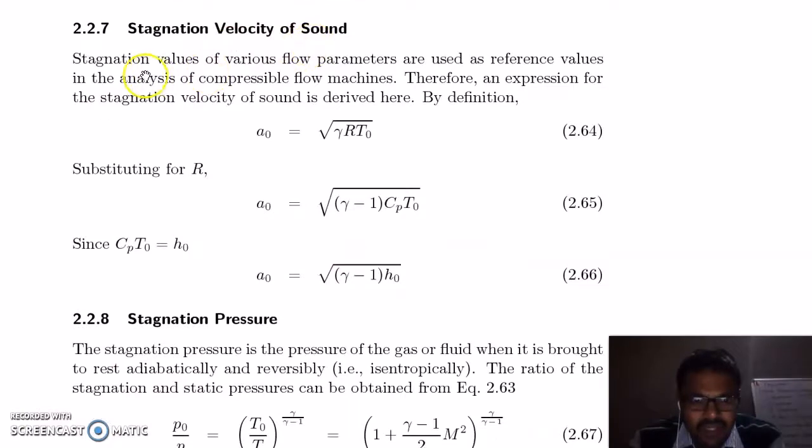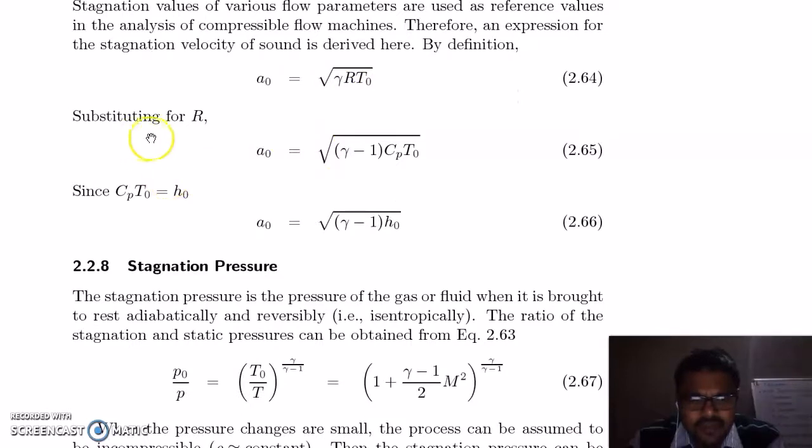Stagnation velocity of sound. Stagnation values of various flow parameters are used as reference values in the analysis of compressible flow machines. Therefore an expression for stagnation velocity of sound is derived here, which is a0 equal to the square root of gamma R T0, where T0 is your stagnation temperature. Substituting for R in terms of gamma and Cp, you will get this equation, where this is your stagnation enthalpy h0. So you will get a0 equal to the square root of (gamma minus 1) times h0.